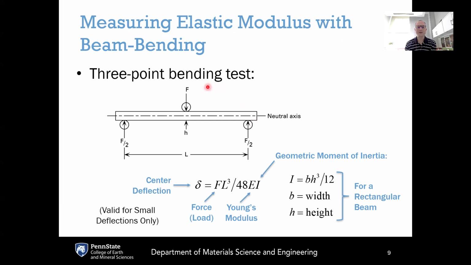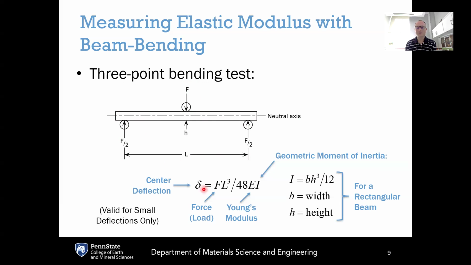For example, this is a 3-point bending setup where you've got some rectangular prismatic beam of the glass, and it is supported in 2 places here, shown on either side. And then there is some applied load that is acting downward in the middle. So this is a 3-point loading configuration. And if the distance between those 2 outer supports is L, then we can calculate what is the center deflection.